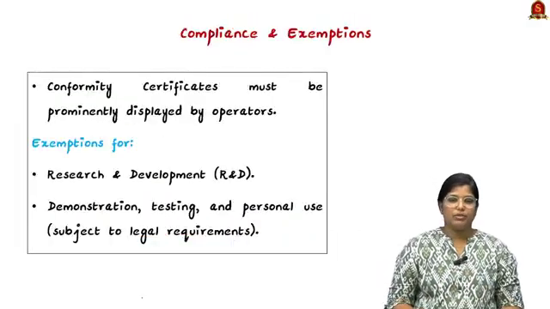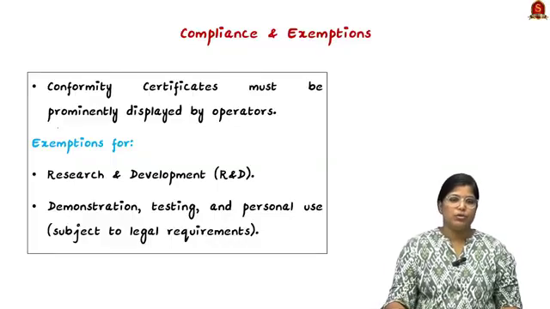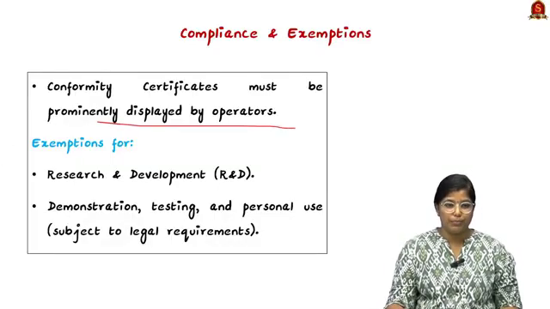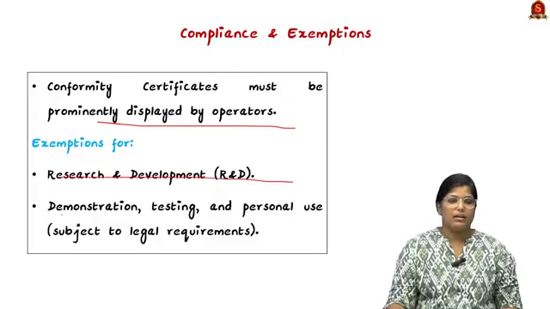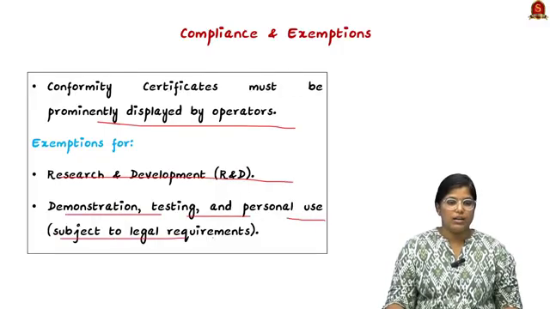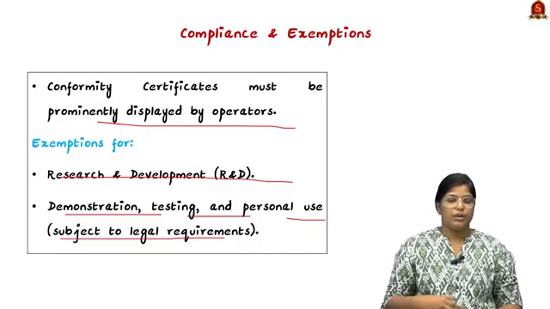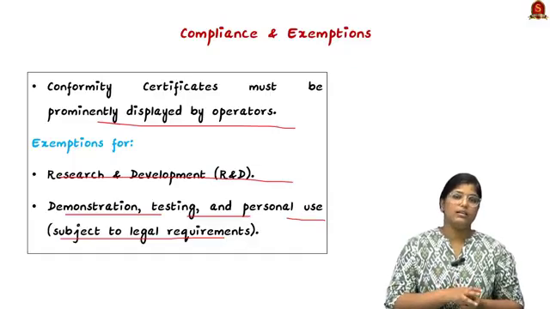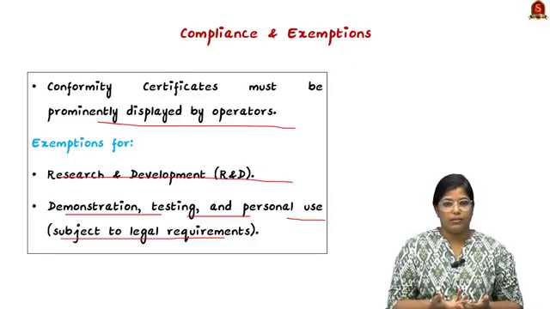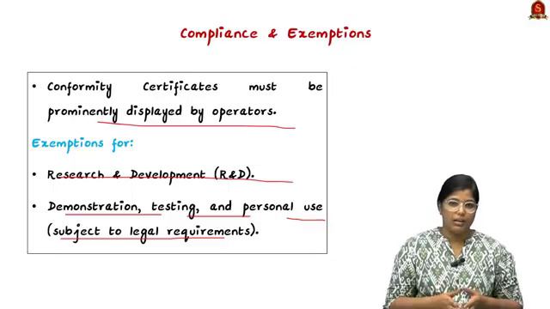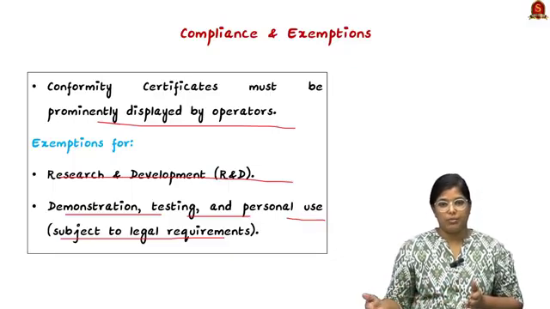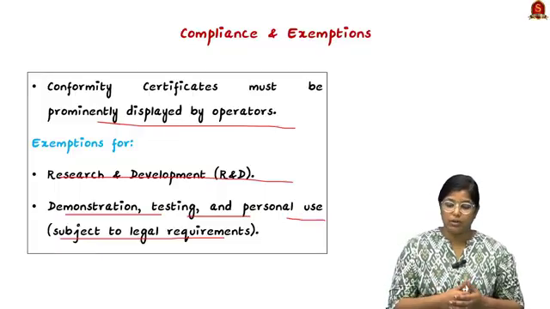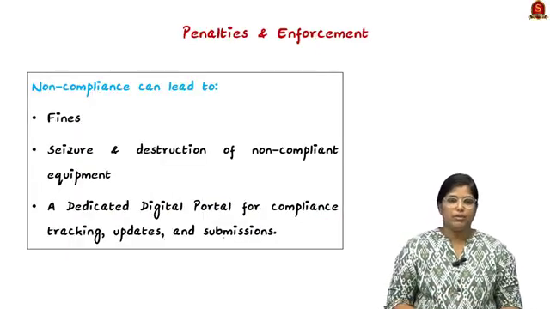Moving on, we shall see the compliance and exceptions. The conformity certificate must be prominently displayed by the operator, and there are certain exceptions which include research and development, demonstration, testing and personal use, subject to legal requirements. So if you are using the equipment for personal use, demonstration or testing, then you are not under these rules, but for any other application of telecommunication devices, you have to get this certification.